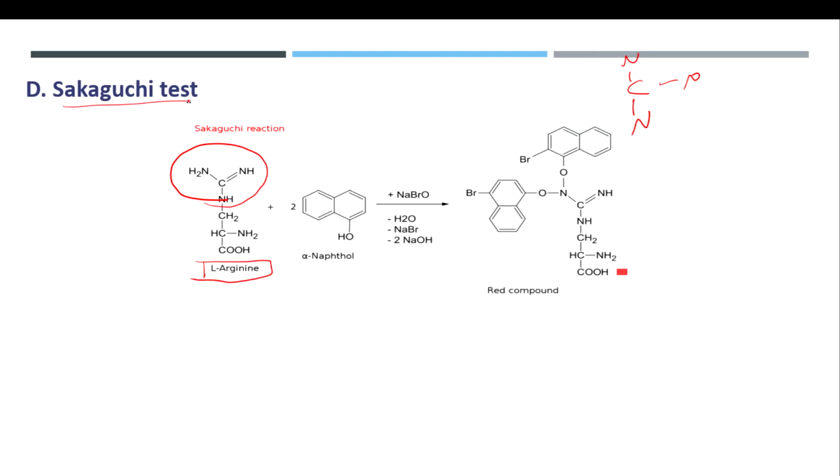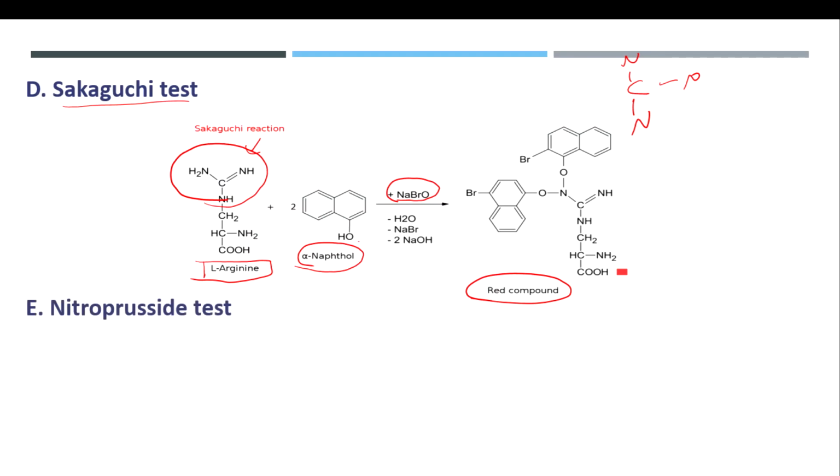The Sakaguchi reagents are nothing but alpha naphthol as well as sodium hypobromide. So this is sodium hypobromide. When guanidino functional group substances react with this alpha naphthol and sodium hypobromide, that will produce a red color compound. This is a confirmatory test for guanidino group or arginine.